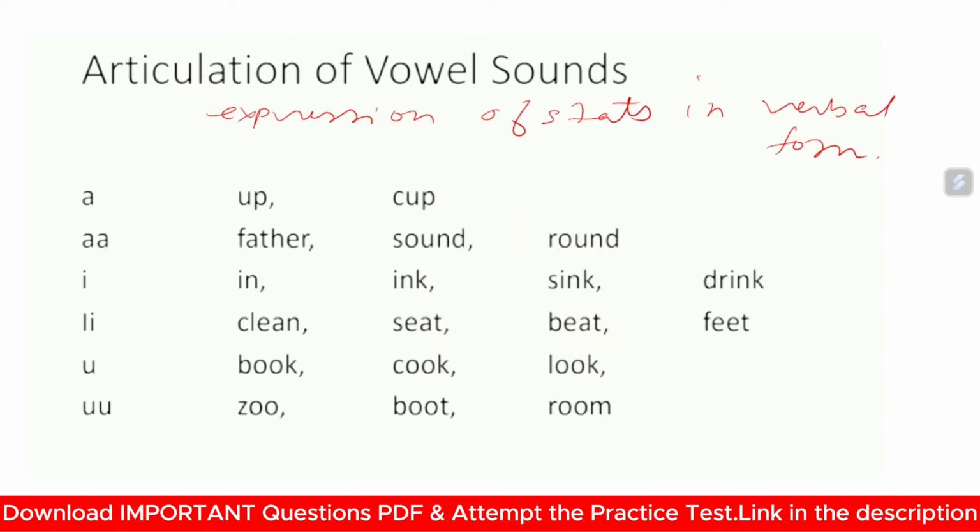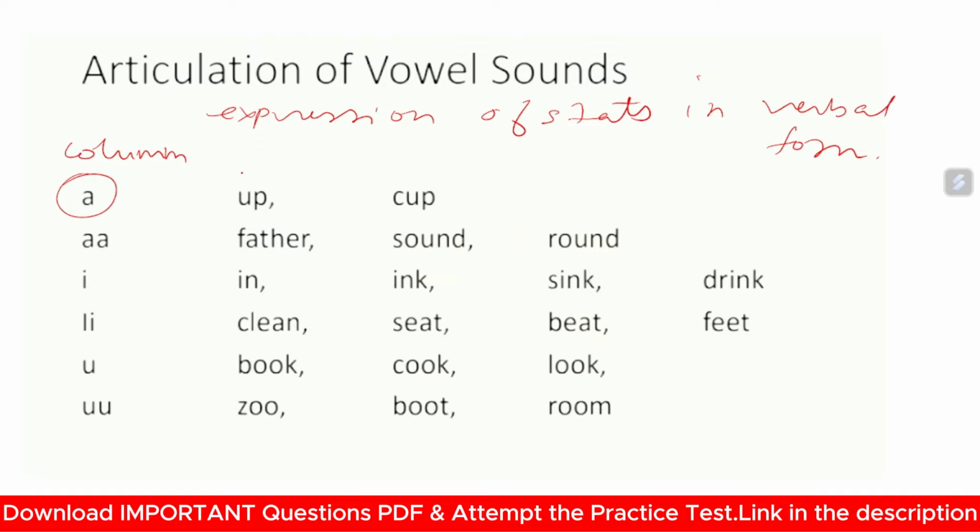So here you can see a table. In the first column, it is given that A. A produces the sound of a single vowel. Whenever you pronounce words like up, cup, you will feel that a sound of A is coming.